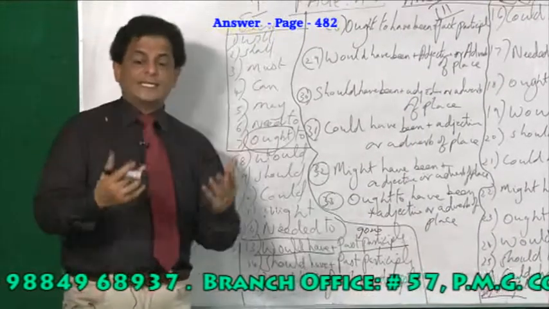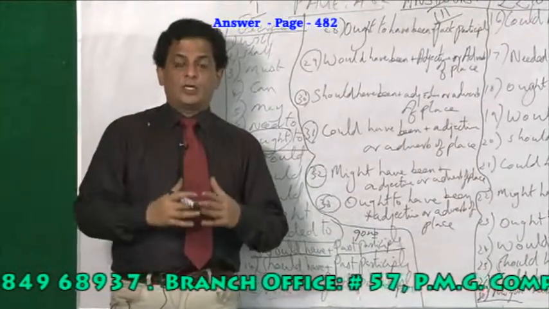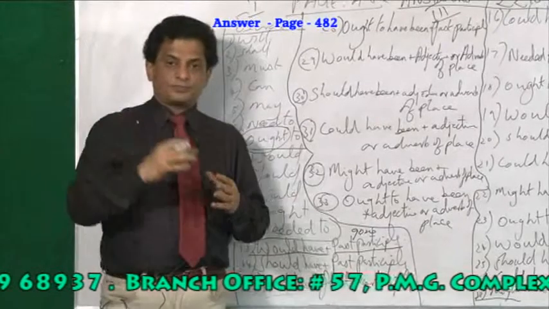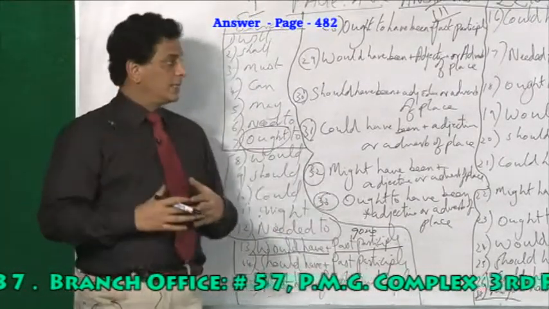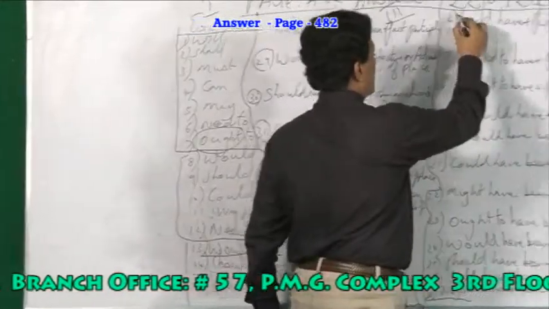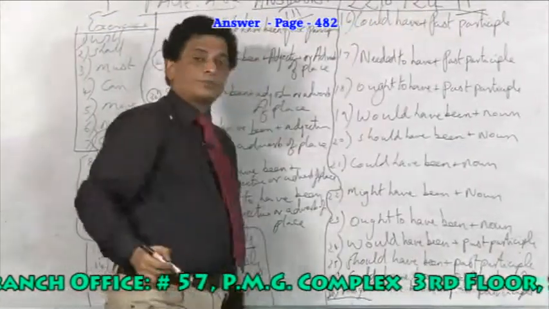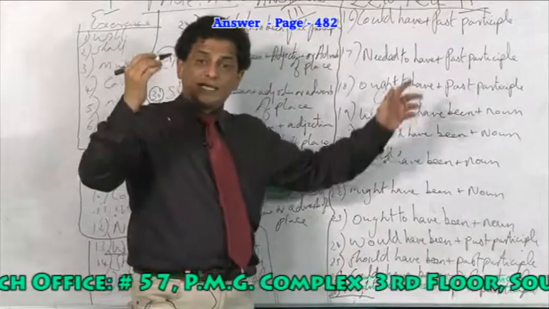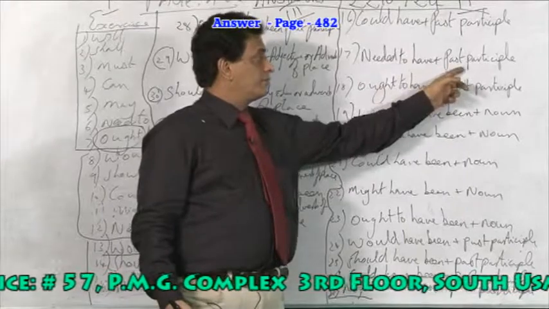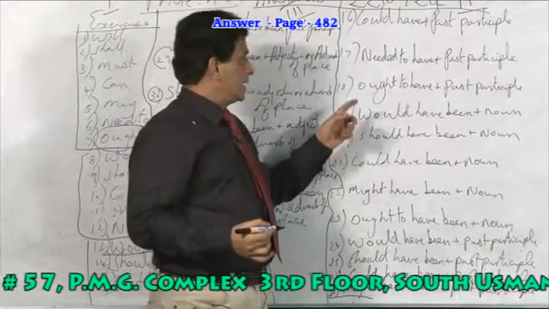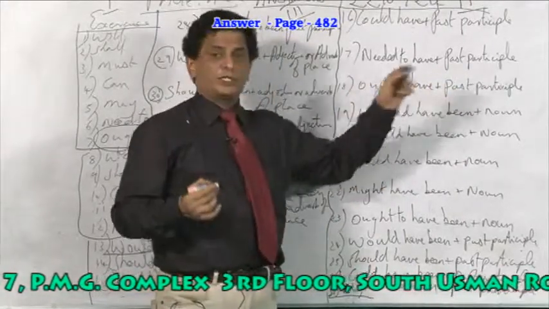To say a sentence, to say something which you have not done, which you regret, which you think you should have done, here, could have plus past participle. I could have completed my studies. I needed to have purchased the car. I ought to have helped the poor.